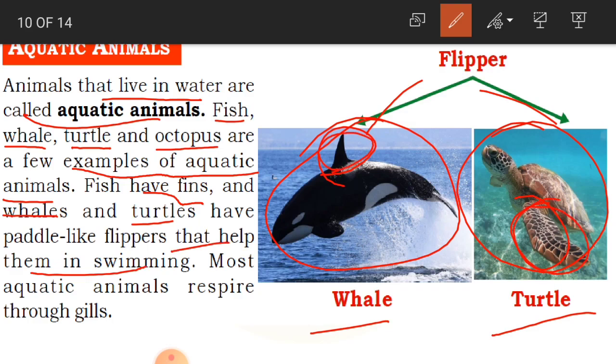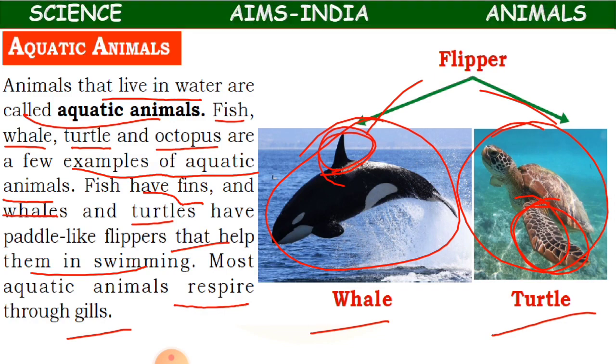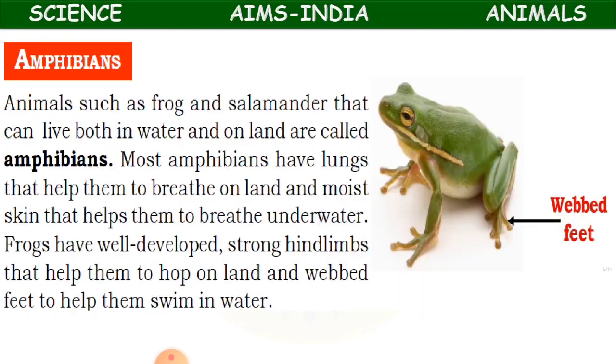Most aquatic animals respire through gills. Respire in the sense they breathe. How do they breathe? Most of the aquatic animals breathe through their gills. Clear children? Okay, and now what are amphibians?